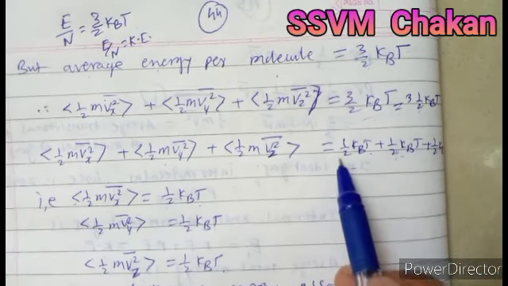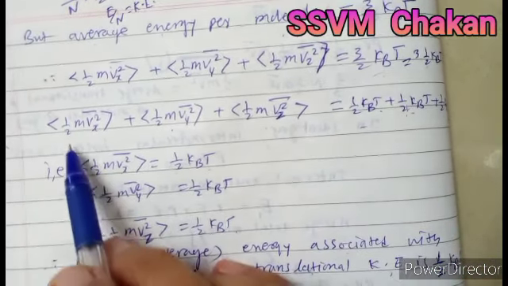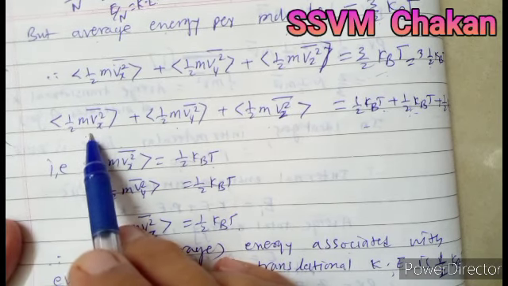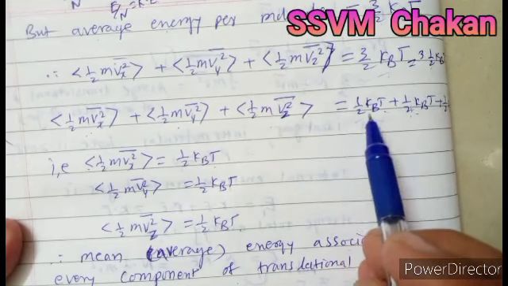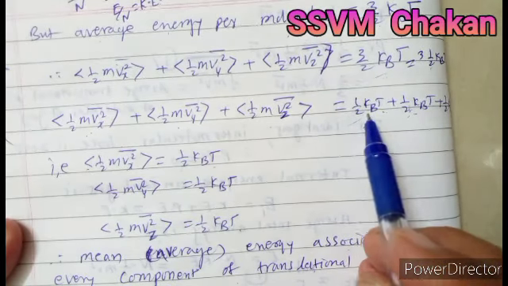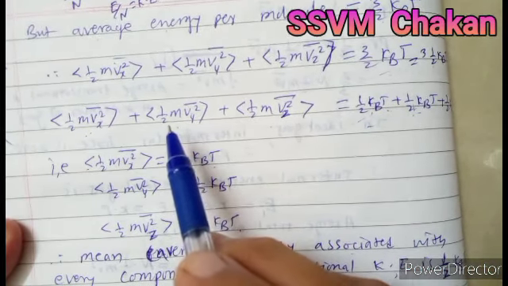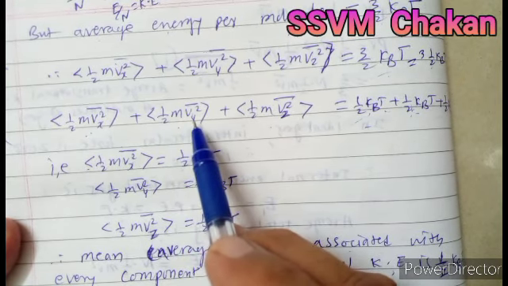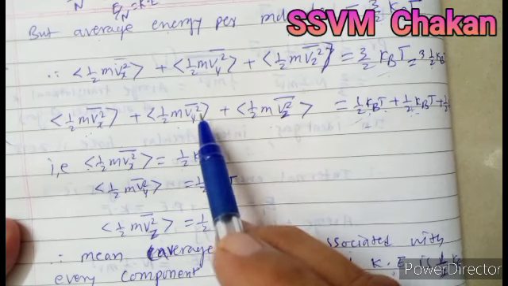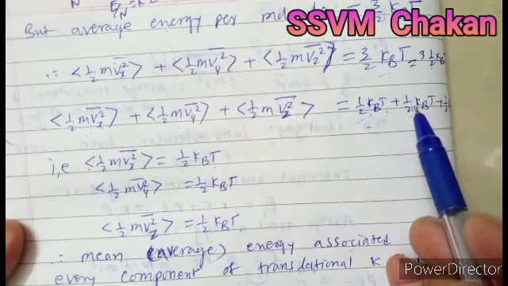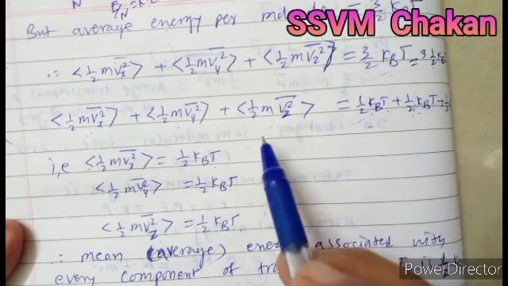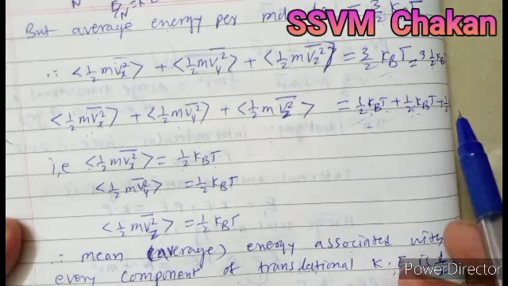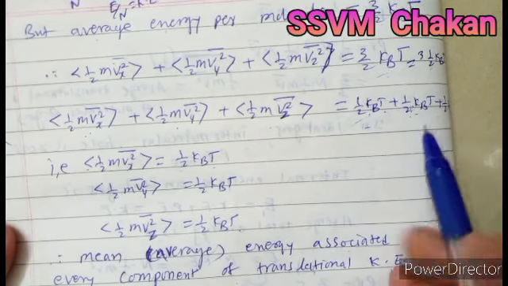If you observe this equation, it indicates that first, the average kinetic energy along the x-axis is equal to 1/2 kBT. The second term, average kinetic energy along the y-axis, is also equal to 1/2 kBT, and the average kinetic energy along the z-axis is also equal to 1/2 kBT.